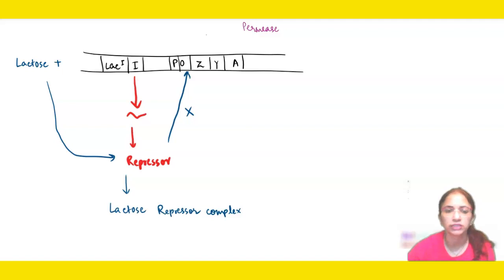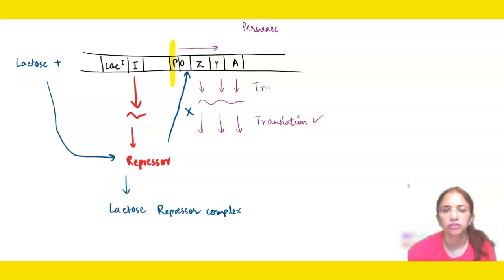Okay. Now this lactose repressor complex, it cannot bind to the operator because operator cannot identify this complex. So this binding will not be done. So in this case, RNA polymerase will bind to the promoter site. It will move through the operon in the downstream region, and ultimately what will happen? The transcription of the structural genes will happen and translation will also happen.